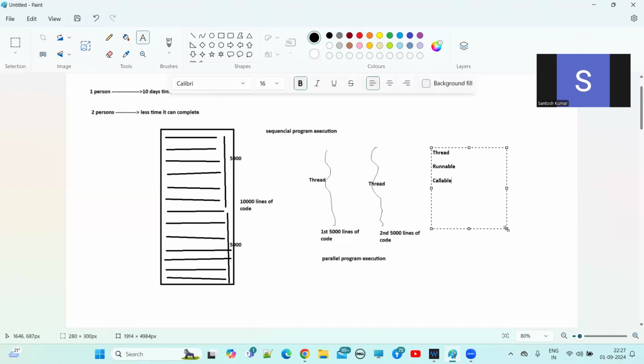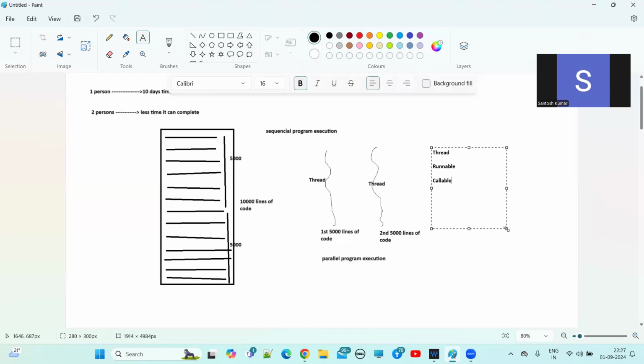So in order to achieve parallel execution, as a Java programmer, we have to write the code explicitly by using multi-threading APIs and libraries like the Thread class, Runnable interface, and Callable interface. Like that, we have so many classes and interfaces. By using those predefined classes and interfaces, we write code to execute two independent parts of the same program parallelly.